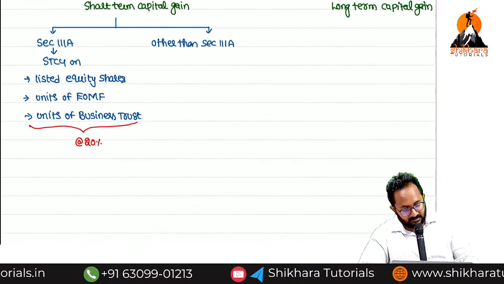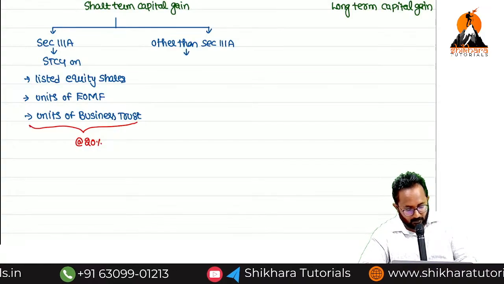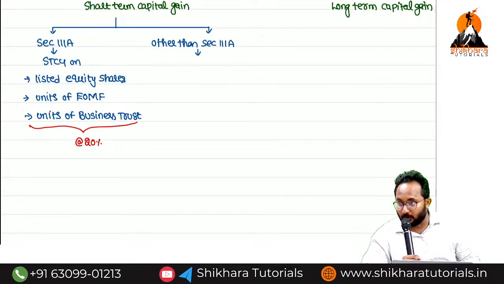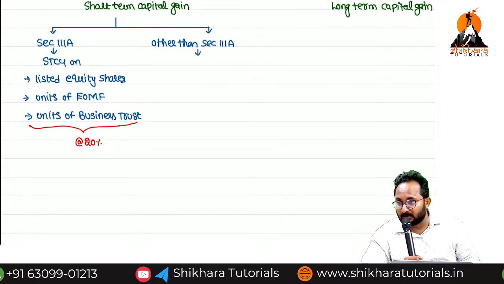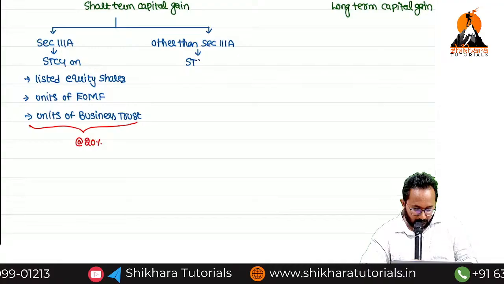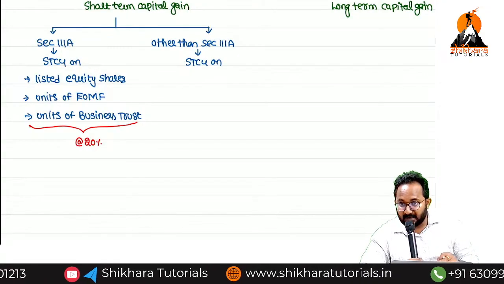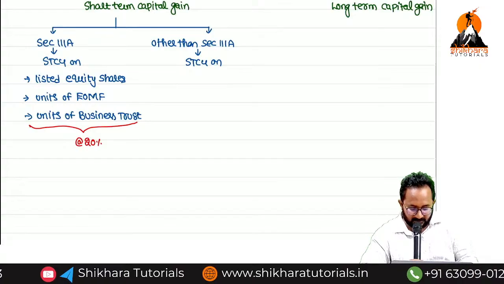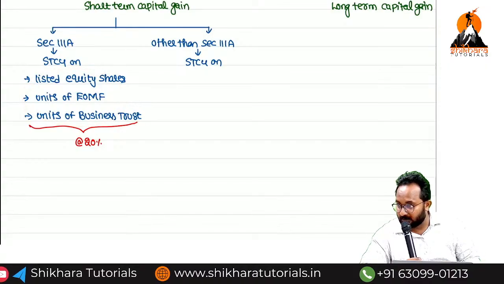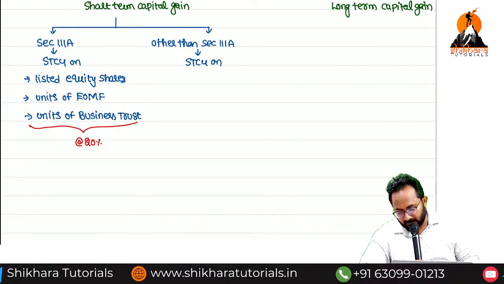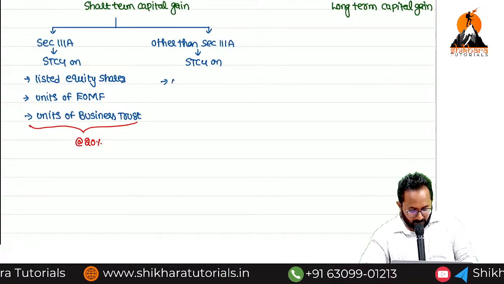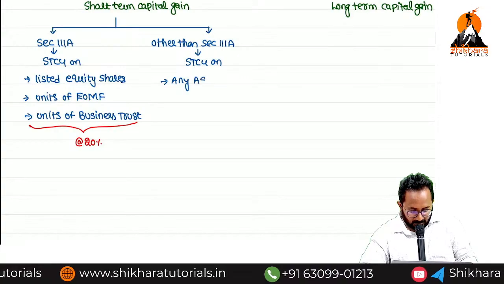I purchased gold last month. Gold rates are increasing drastically. Now I'm selling the entire gold. Now is it short-term capital gain or long-term? Short-term. So this is a short-term capital gain on an asset other than these three. Gold. Other than these three only, I got short-term capital gain. Now, any short-term capital asset, any asset other than what?